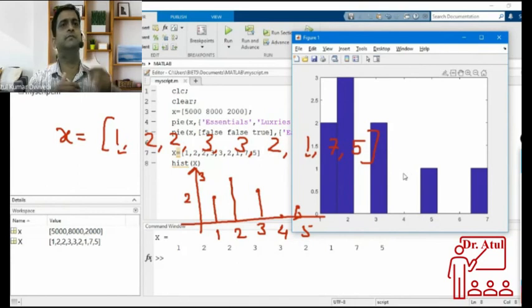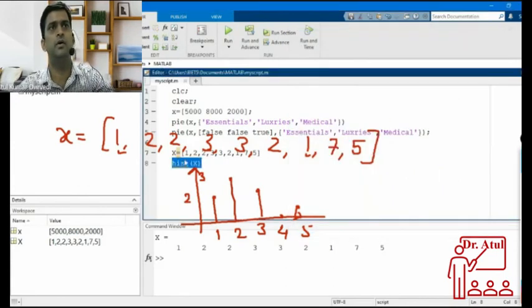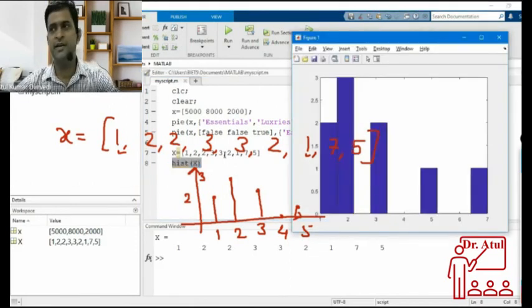So how many times any number is repeated in any variable can be found with the help of a histogram, using the hist command. The command for this is hist X. Okay. Is there any question or query till now?